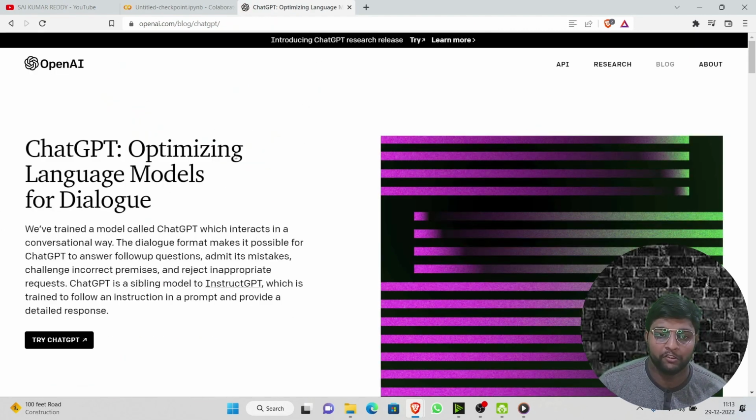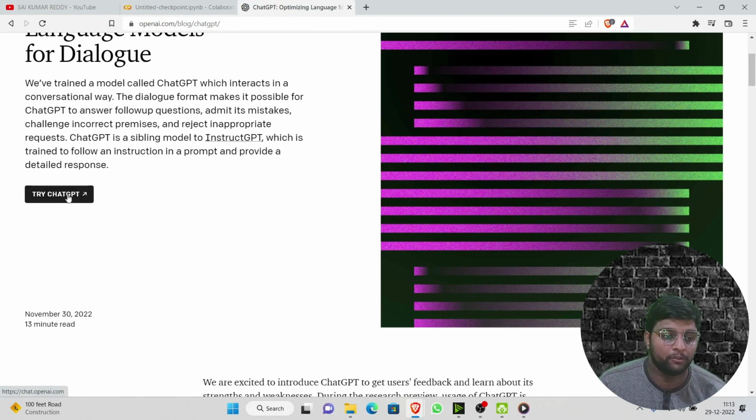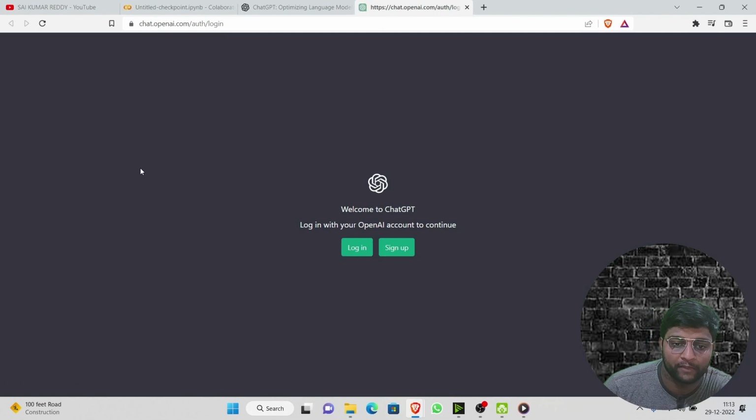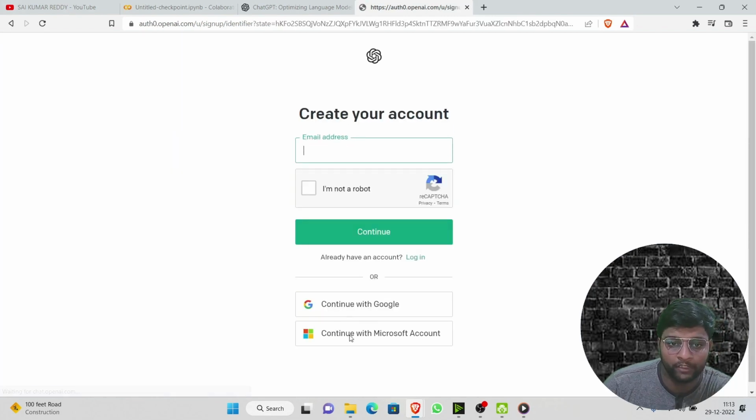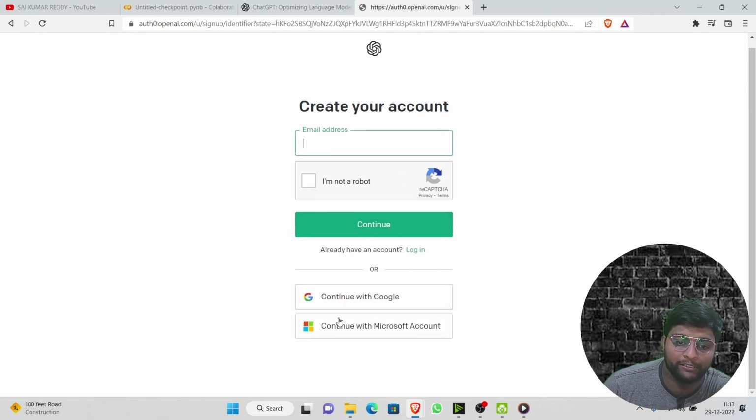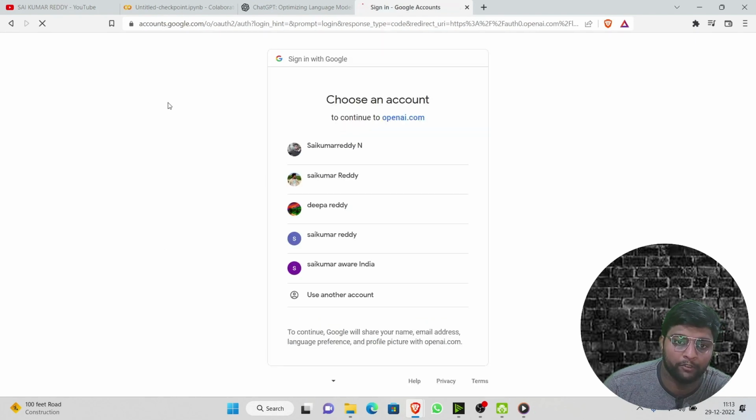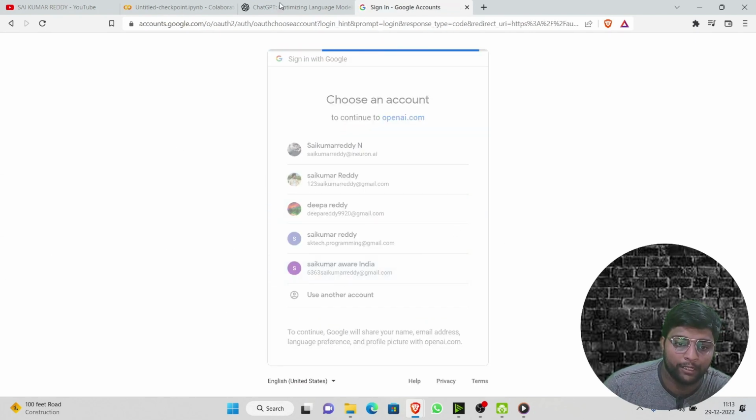As soon as you click on this, you get the option to click Try ChatGPT. Just click on that. Here you will get an option either to log in or sign up. I already have an account. I'll just show you all how to sign up, then I'll log into my account. Just click on sign up. You can enter your email ID and verify and continue, or else you can directly click on continue with Google or Microsoft. I'll click on continue with Google and I'll just select any account.